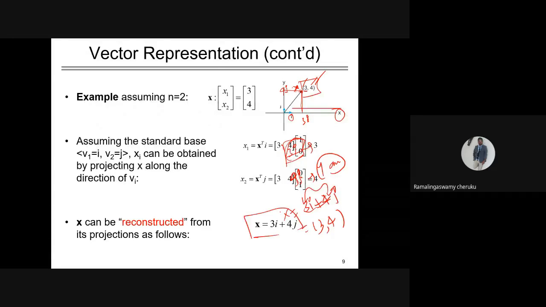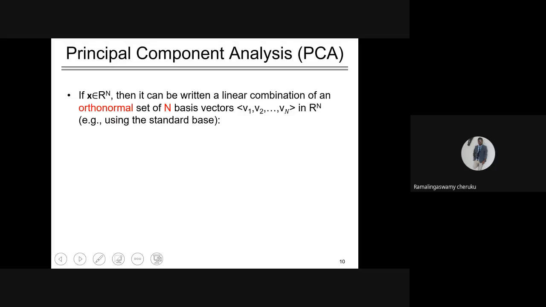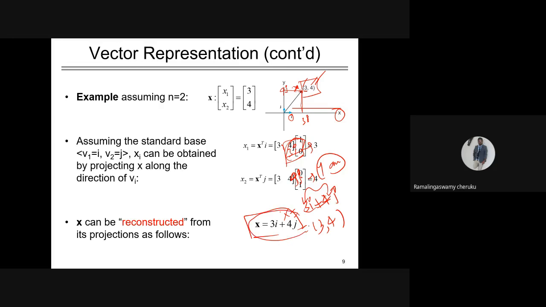So 3i plus 4j. Now see, in principal component analysis, the feature space of n dimension can be written as a linear combination of an orthogonal set of n basis vectors. So it's a linear combination: 3i plus 4j and something plus.